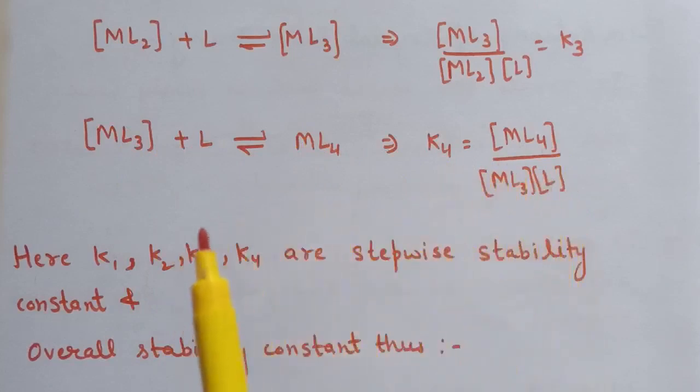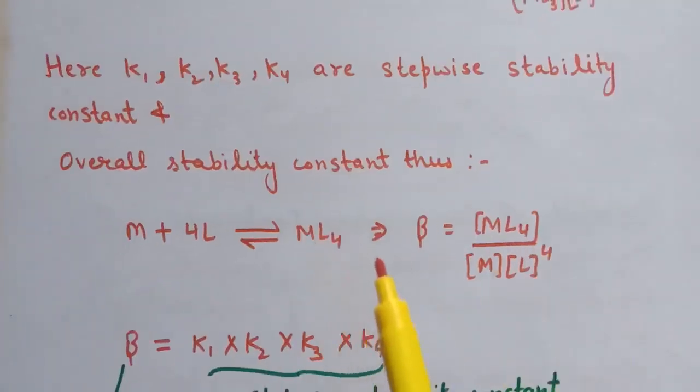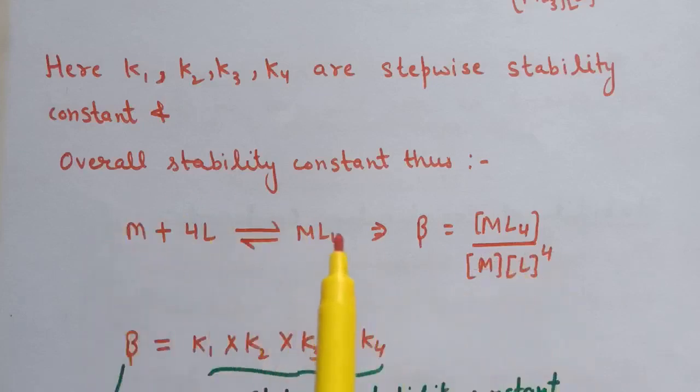Now here in these reactions, K1, K2, K3 and K4 are stepwise stability constants, and the overall stability constant is represented by beta. That will be equal to ML4 divided by the concentration of M into the concentration of L. So beta is equal to [ML4] divided by [M][L] raised to the power 4.